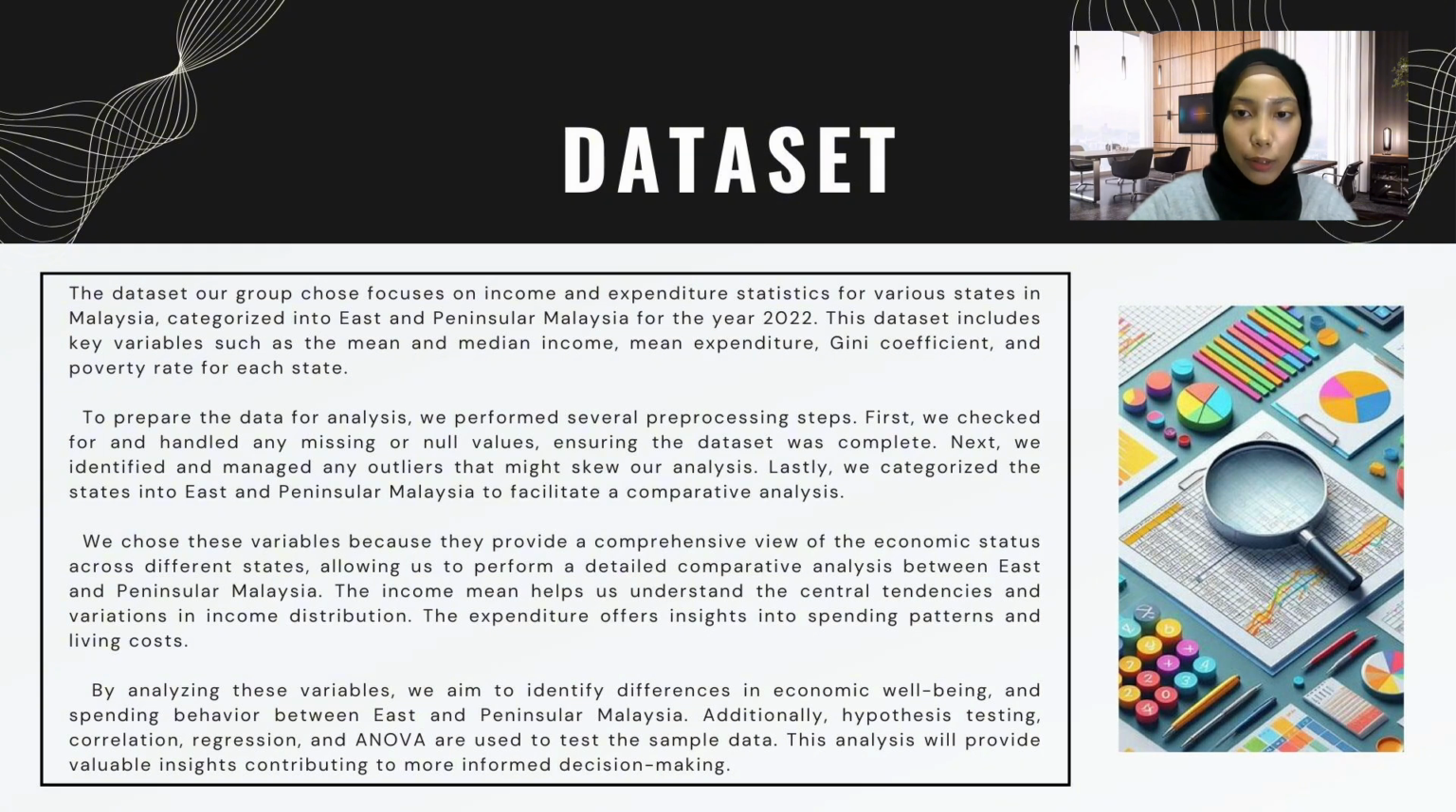Firstly, for dataset, we choose a dataset that focuses more on income and expenditure statistics for various states in Malaysia, categorized into East and Peninsula Malaysia for the year of 2022. So this dataset includes the variables such as the mean and median income, mean expenditure, Gini coefficient, and poverty rate for each state. To prepare the data for analysis, we perform several pre-processing steps.